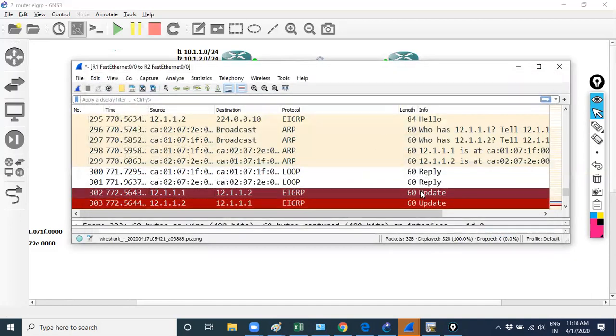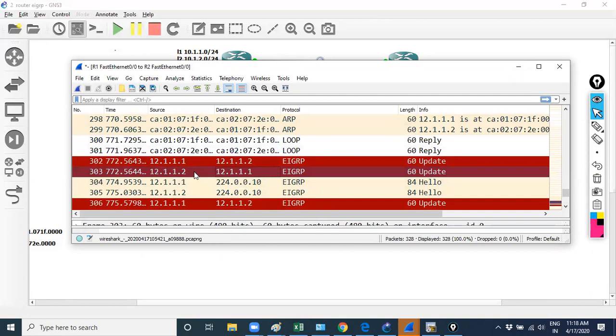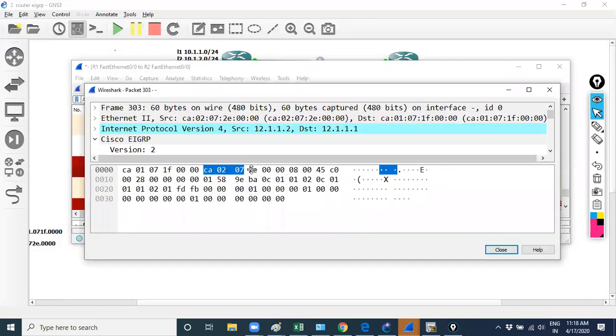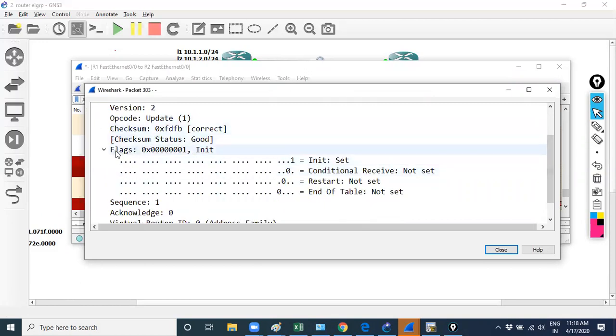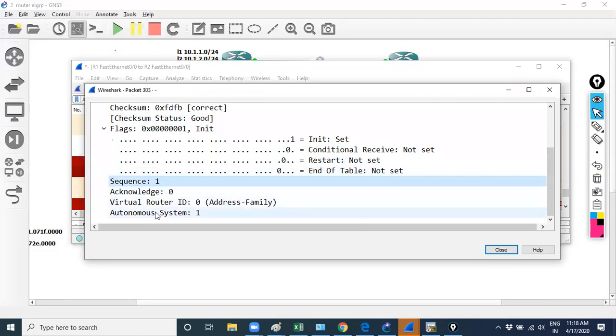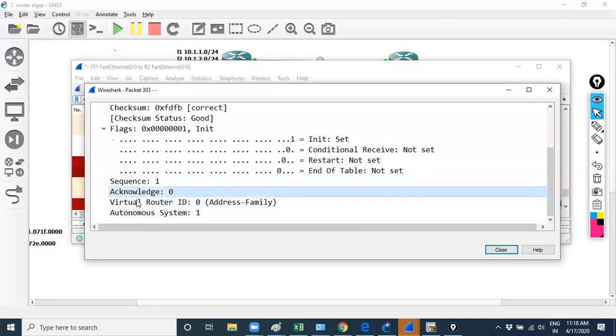Now what will R2 do? R2 will share an acknowledgement for the same, so it will share its null update with an acknowledge sequence number, and it will share the acknowledgement also.